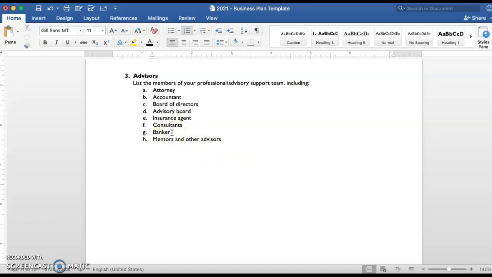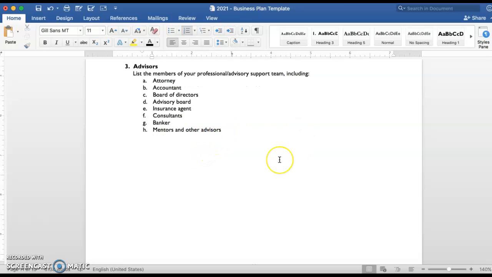You probably want to talk about that you have a checking and savings account that's set up specifically for your business with a tax ID number. And also, if you have any mentors or advisors, you're going to want to list those there as well.